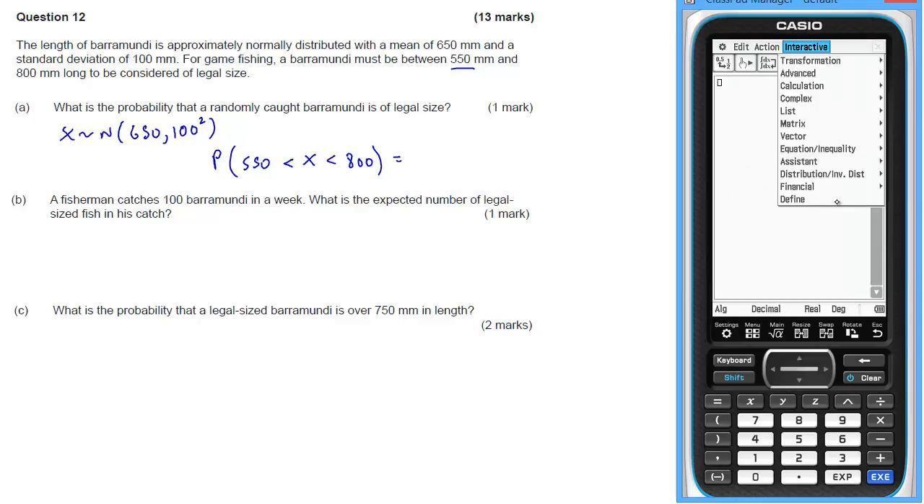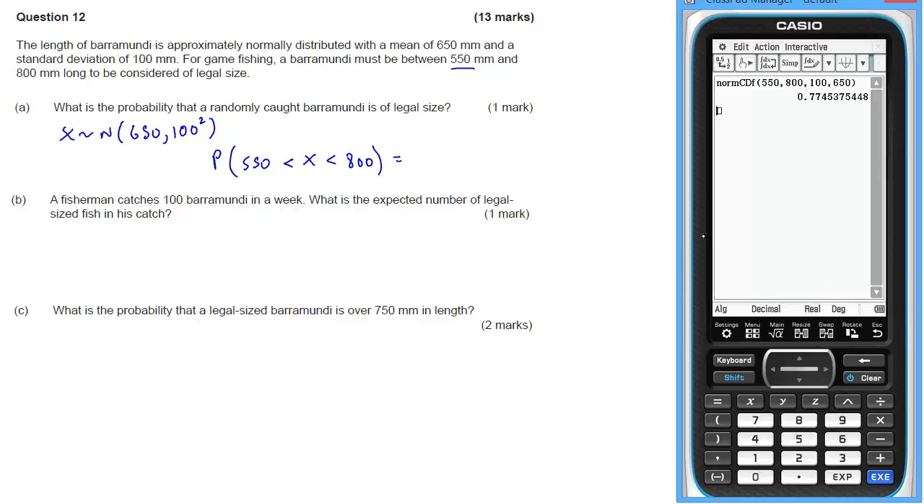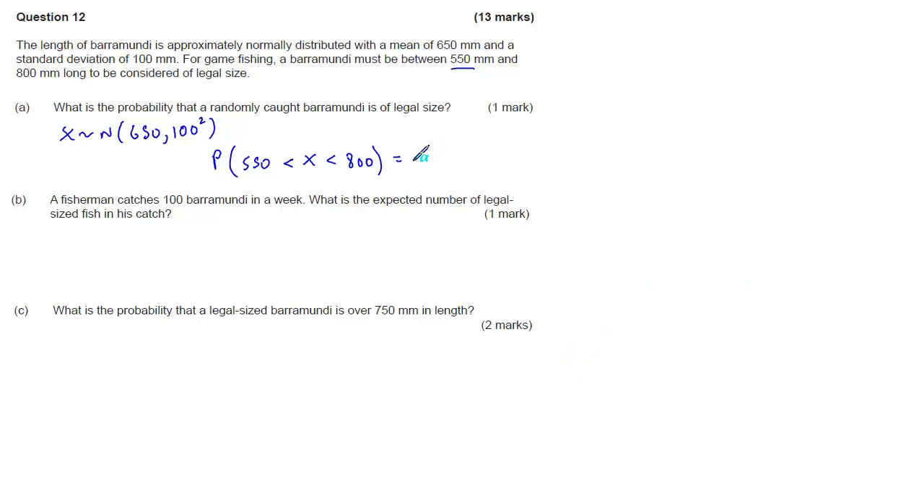So we're going to go for a distribution, and it's a continuous distribution, and we're going to want normal CDF, and we're going to have 550 up to 800. Standard deviation was 100. And the mean was 650, and that gives us 0.7745.